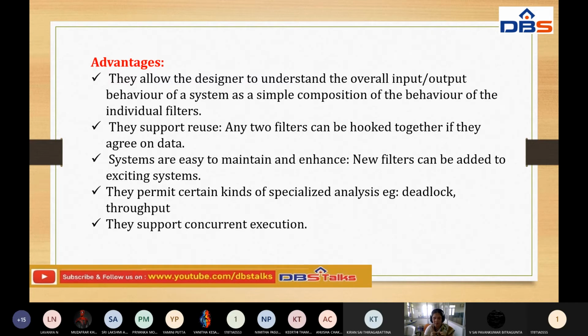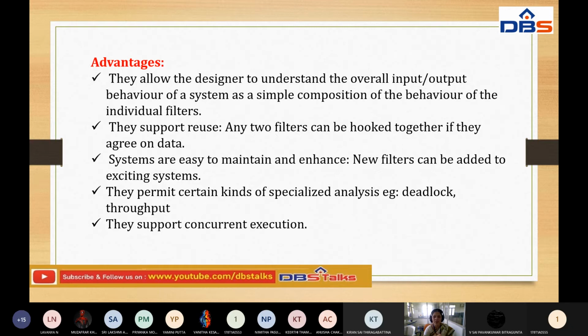That is called hooking together. They do not communicate directly, but while developing the design, the designers have the right to hook two filters together. That is a very important advantage. Individually they do not communicate directly, but we can hook them in this architecture. That is why they support reuse.